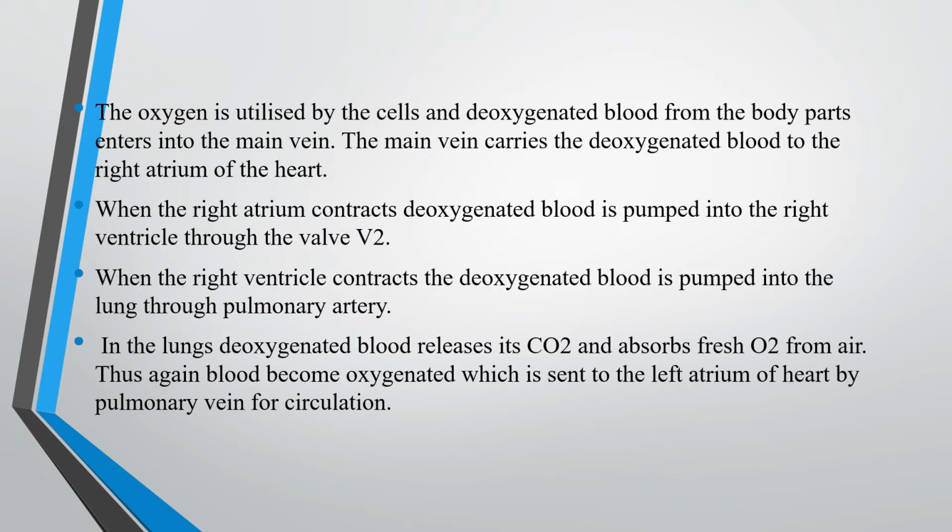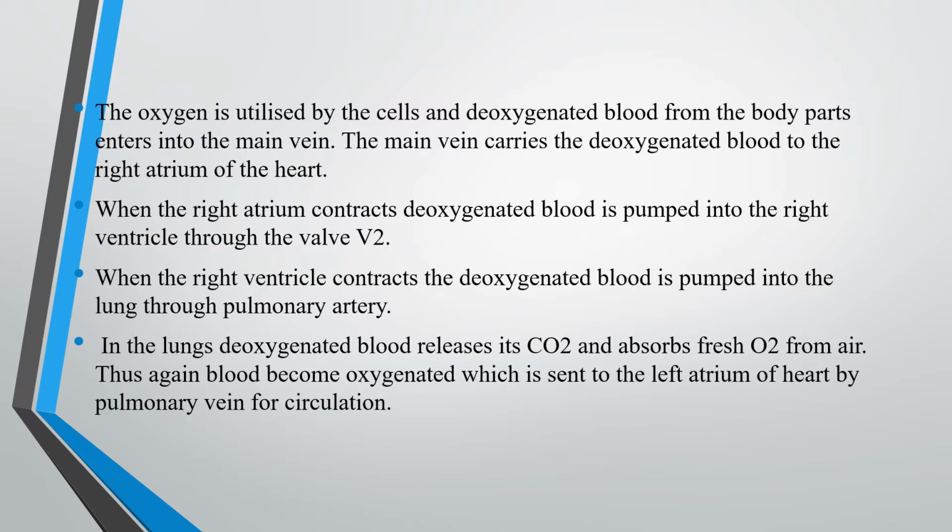The oxygen is used up there in the cells and tissues, and they give back carbon dioxide. Now the blood collects it, and carboxyhemoglobin is more inside the blood vessel, that is called deoxygenated blood.